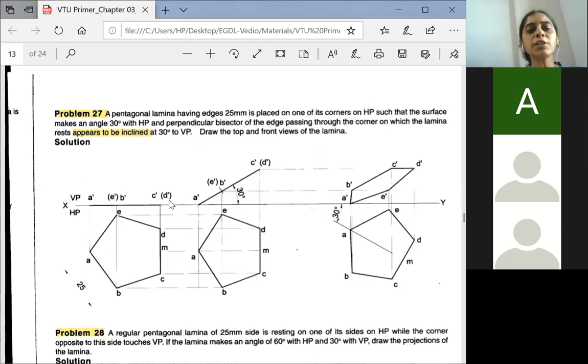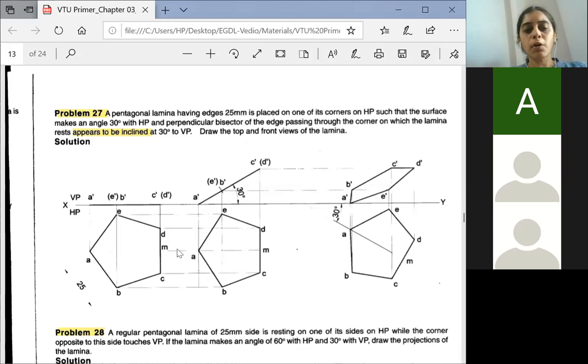So in the second stage, you will leave some space, fix this point, take 30 degree, measure this distance, cut an arc on 30 degree line, name this as C dash, D dash, name this as A dash. From here to here, you measure the distance. Using the compass, you cut an arc, name it as E dash and B dash. Even this is same. Then you take the projection down. After taking the projection down, you extend the projections from each corner of the top view also. Then you get the intersection points of locus from A to A dash, name it.